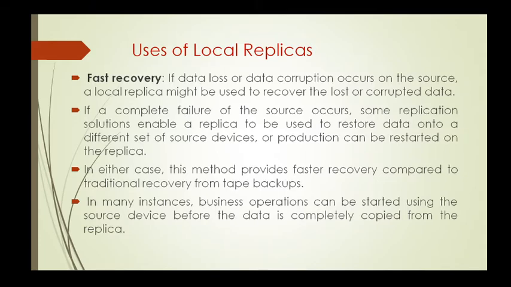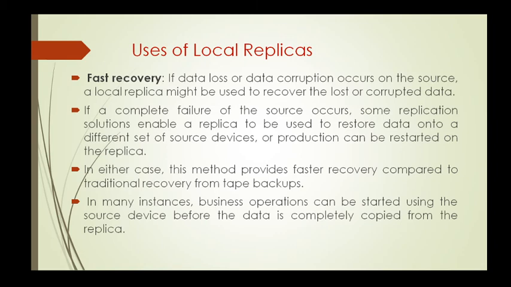Next is fast recovery. If data loss or data corruption occurs on the source, a local replica might be used to recover the lost or corrupted data. If a complete failure of the source occurs, some replication solutions enable a replica to be used to restore data onto a different set of source devices, or production can be started on the replica.